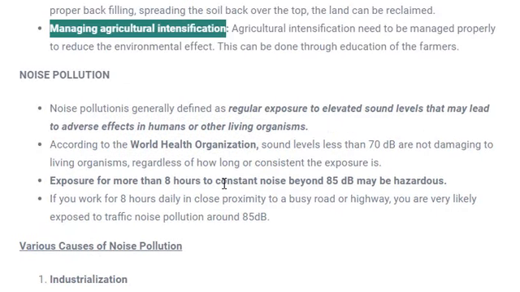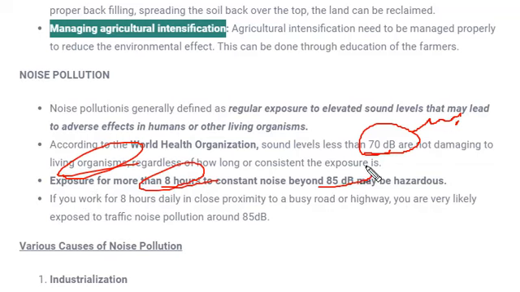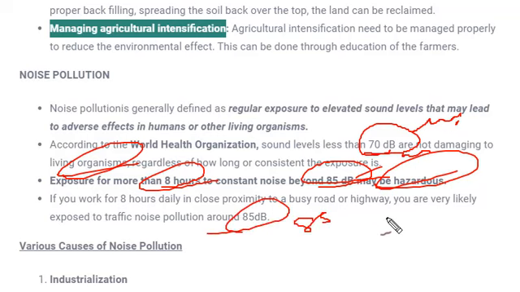Next kind of pollution is noise pollution. Noise pollution means an increase in noise up to a certain level that would cause pollution. The World Health Organization has set a limit: up to 70 decibels, these sounds are not damaging for our ears or any living organism. Whereas if we are exposed constantly for more than 8 hours to noise beyond 85 decibels, the unit of sound, it can be very hazardous for us. For example, if anyone is working in an industry producing noise of more than 85 decibels, that person may suffer hearing loss or other problems.